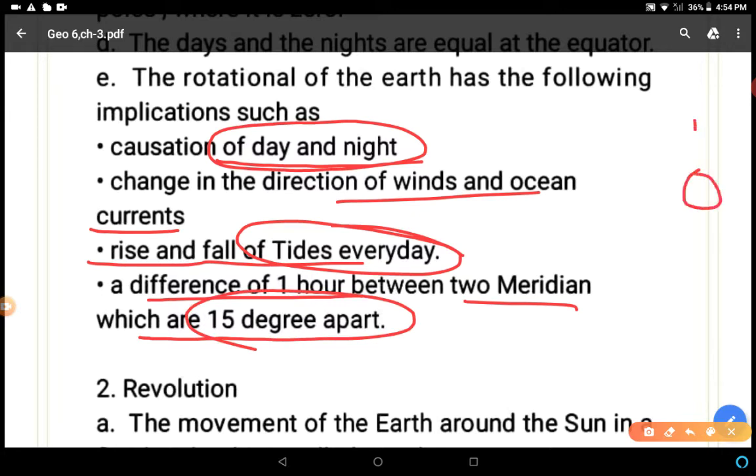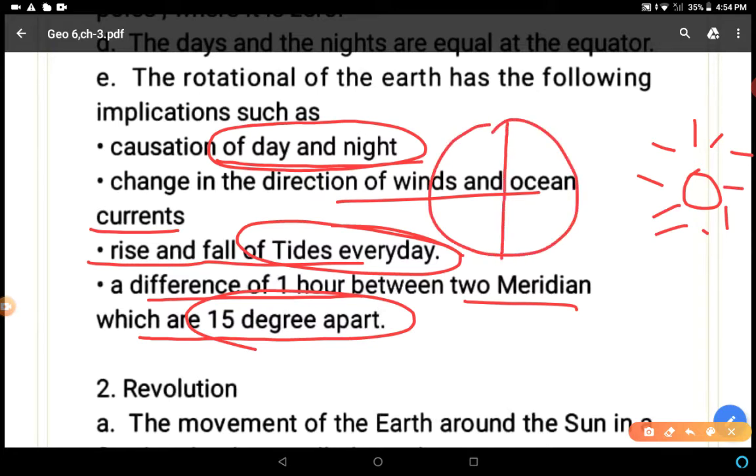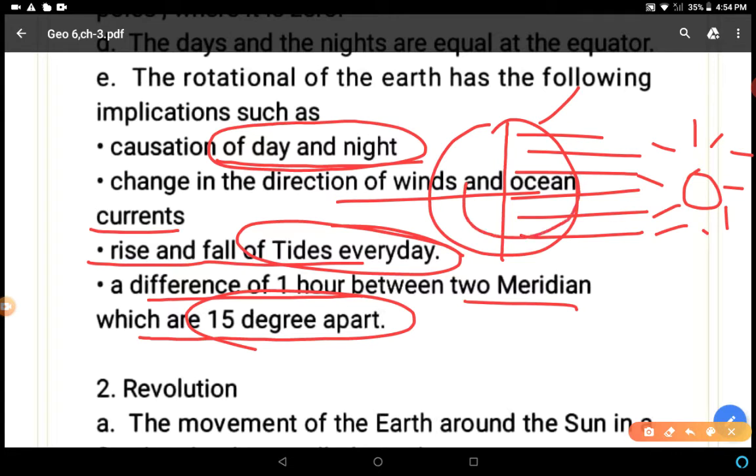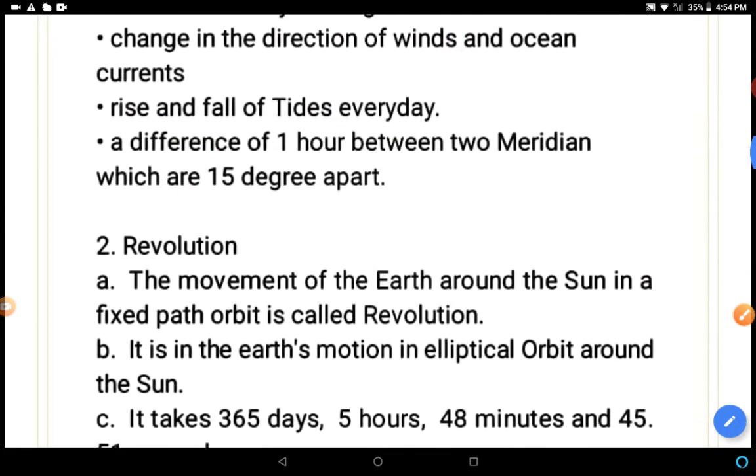So this is the sun, right? And in the video we also discussed that half of the earth faces the sun, so there is day. When it rotates, this part will come in front of the sun, then here will be day and here will be night. So this is the impact of rotation.